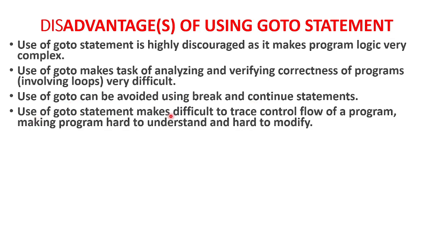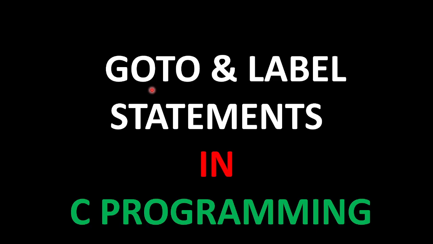Use of goto statement makes it difficult to trace the control flow of a program, making the program hard to understand and hard to modify. It becomes difficult to understand and also difficult to modify or change the program if you have used goto and label statement. So mostly programmers avoid using goto statement. Instead of that, break and continue are preferred. So this was all about goto and label statement in C programming. Thank you.